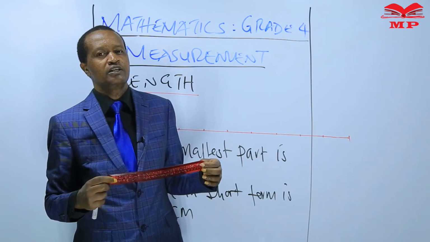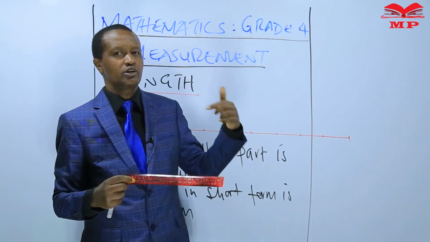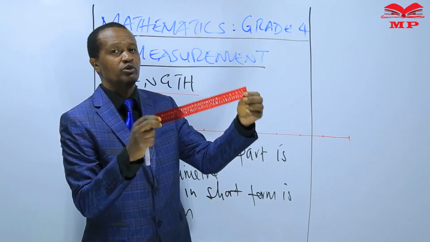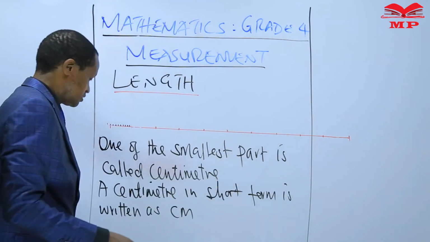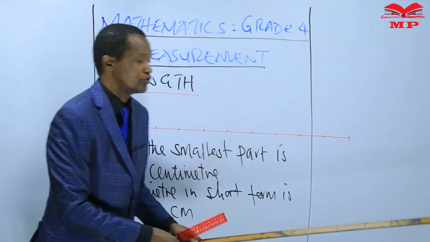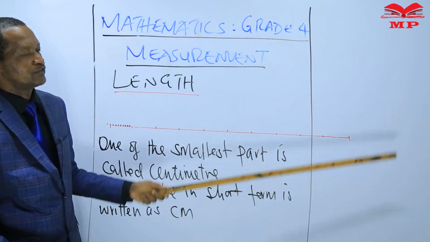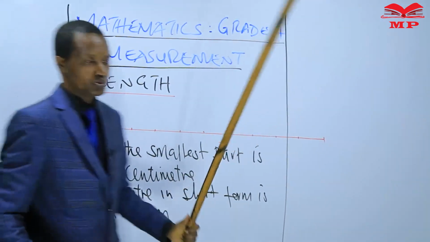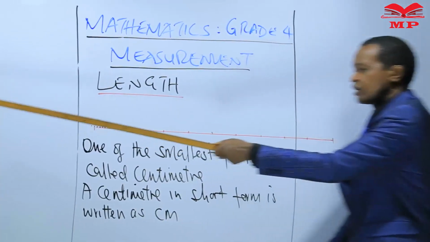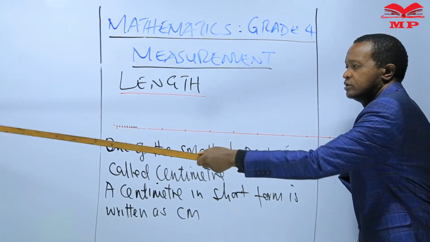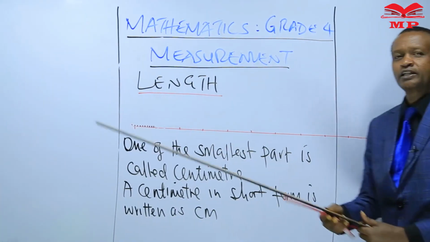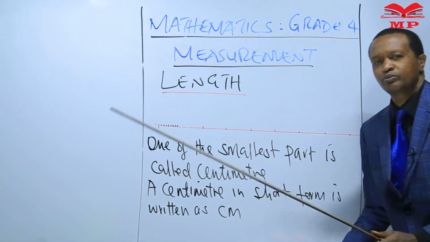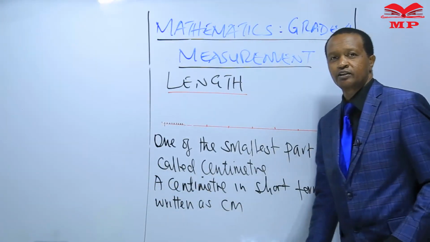If I was to measure a long length, then I'll not use this small ruler. I'll use the 1 meter ruler. For example, if I was to measure the length from that corner of the room to the other corner of the room, it's advisable to use the meter ruler. The meter ruler can be used to measure long length.